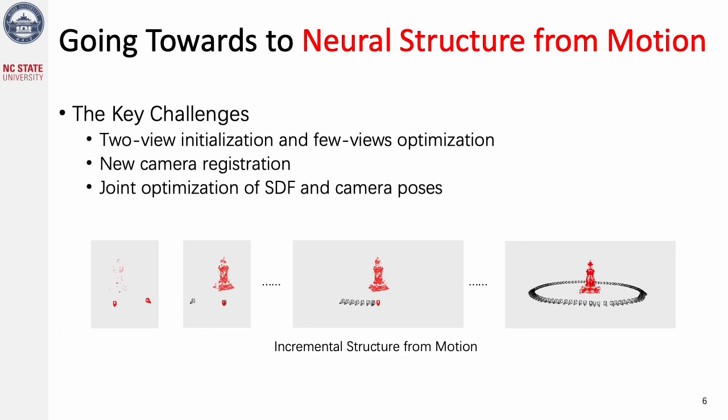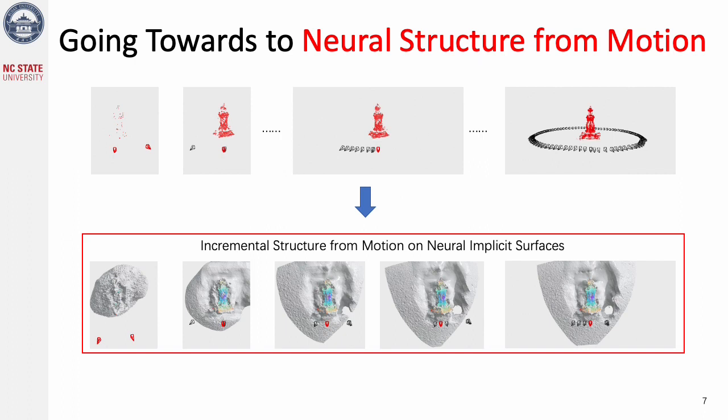For this unexplored problem, because the incremental structure from motion pipeline first takes a pair of views as initialization and then incrementally registers new views, few-view configurations will frequently occur in the pipeline. Therefore, several challenges should be addressed, including two-view initialization and few-view optimization of neural fields, as well as new camera registration and joint optimization of implicit fields, such as signed distance functions, and camera poses. Unlike traditional SFM approaches, the neural SFM should be defined on the neural implicit surfaces to recover the implicit surfaces